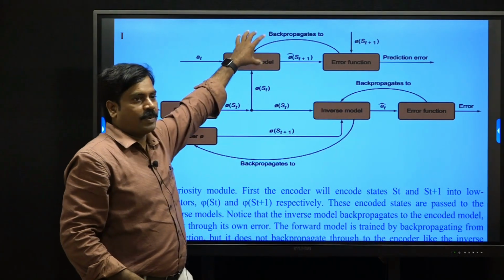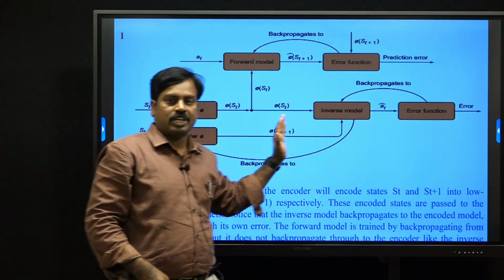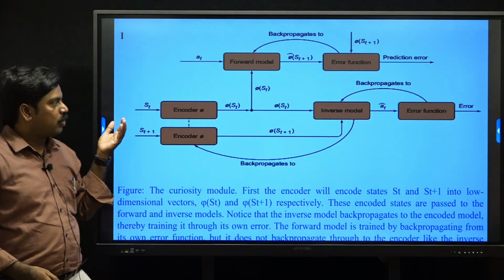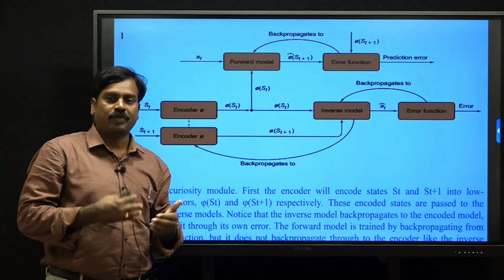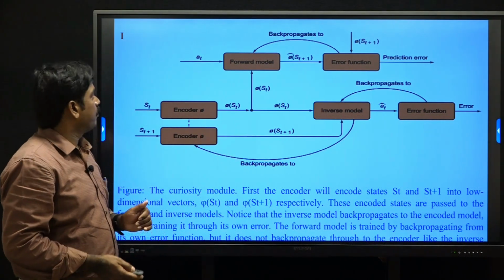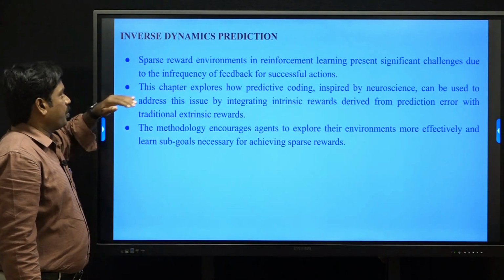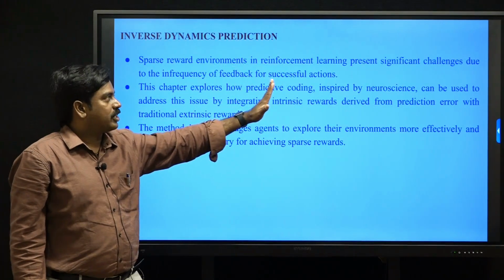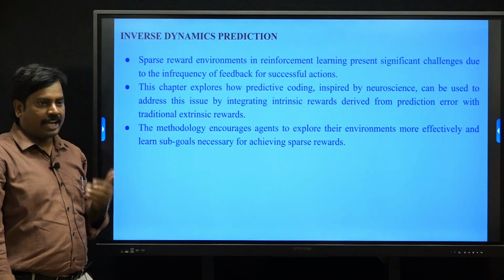The forward model predicts the next state, and the inverse model predicts the action: which action leads the transition from one state to another state. We use these when the states fluctuate and feedback is infrequent, and then we use the inverse dynamics model. Inverse dynamic prediction: sparse reward environments in reinforcement learning present significant challenges due to the infrequency of feedback from successful actions.